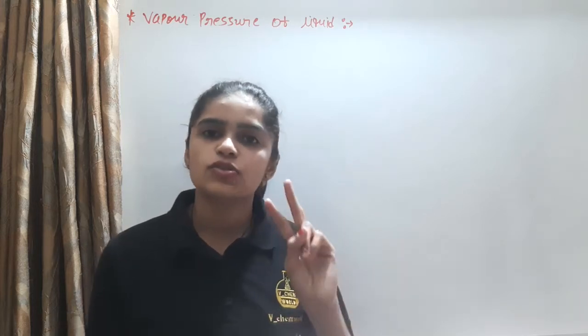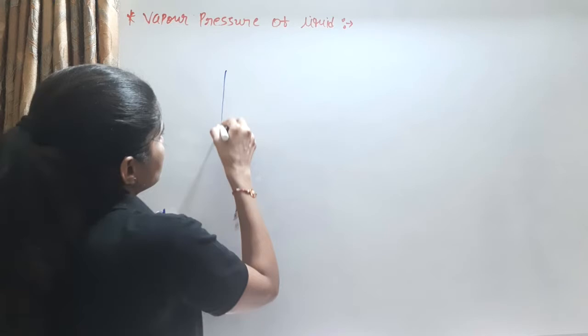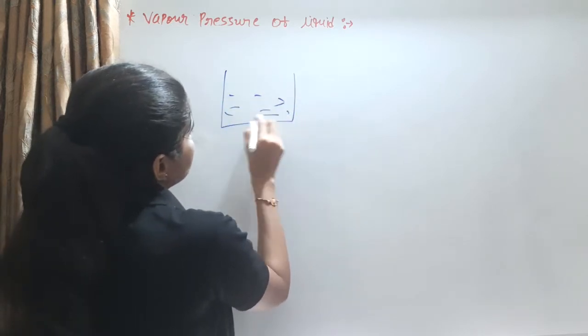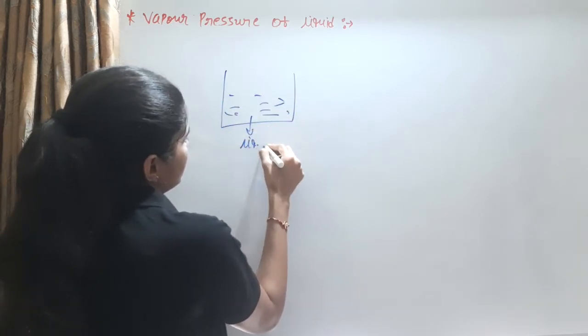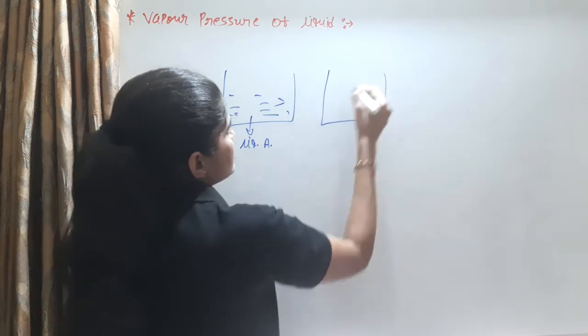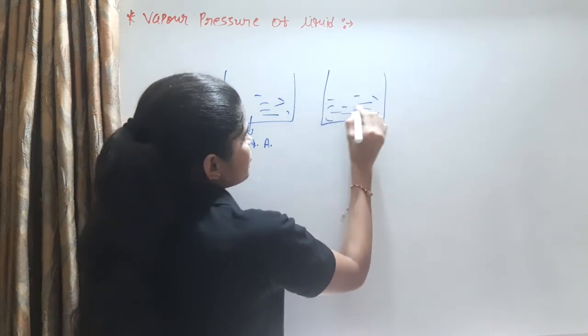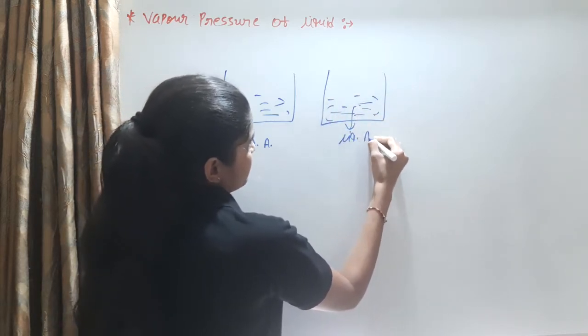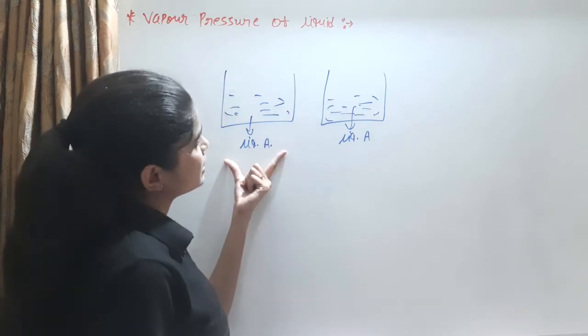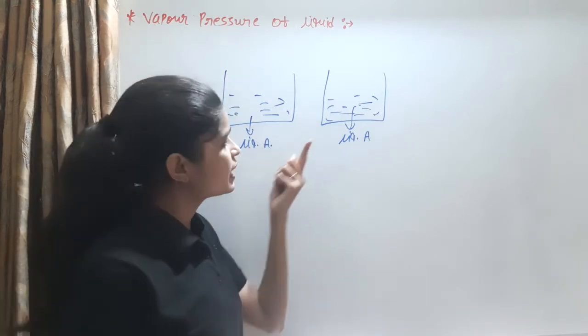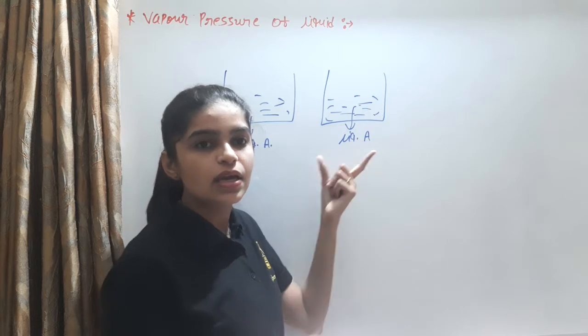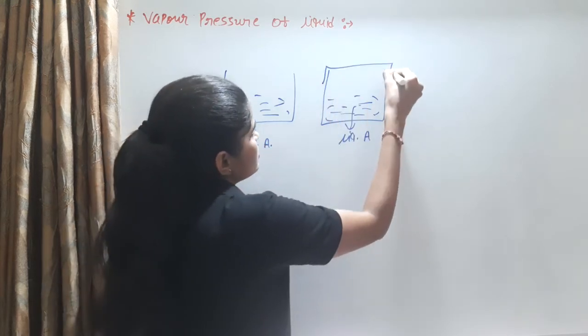Consider two beakers. The first beaker is filled with liquid A, and the second beaker is also filled with liquid A. But the first beaker is considered an open vessel and the second beaker is considered a closed vessel. So this is the closed one.